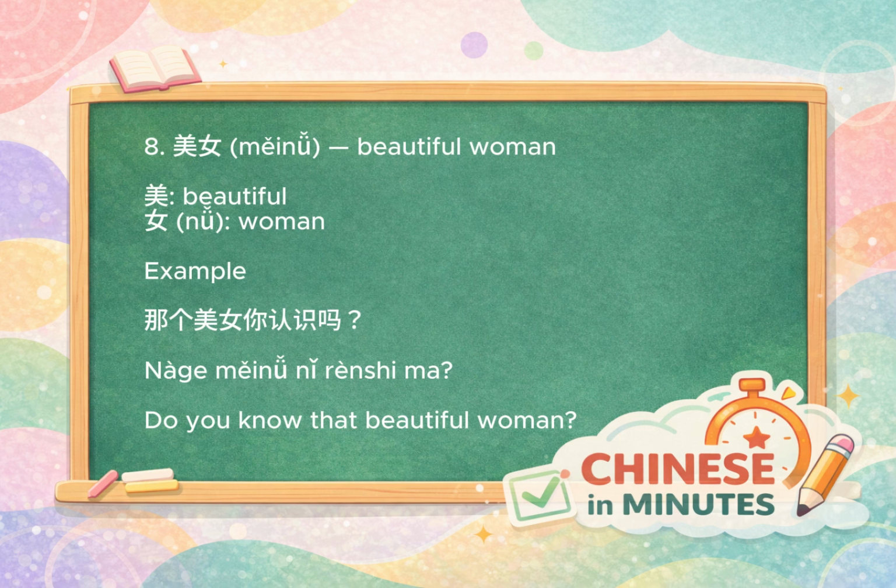Then, 美女. 女 means woman, so this is simply beautiful woman. It's very common in spoken Chinese. 那个美女你认识吗? Do you know that beautiful woman?